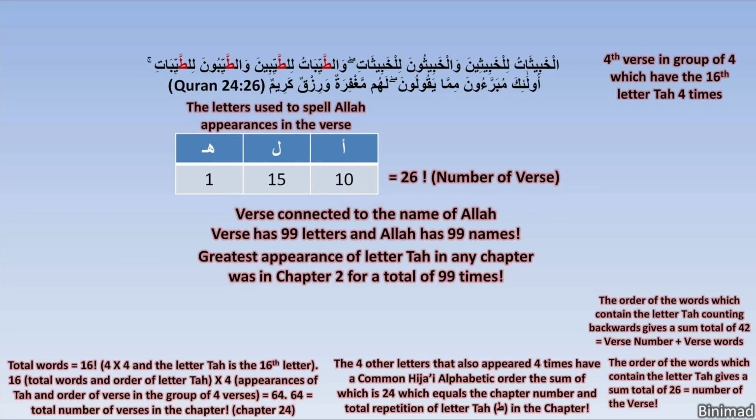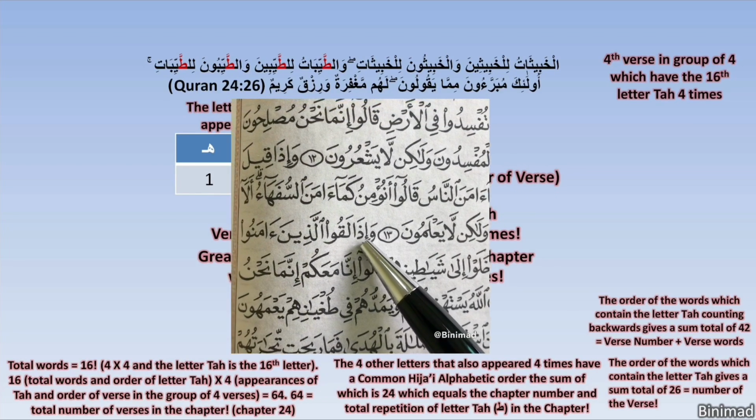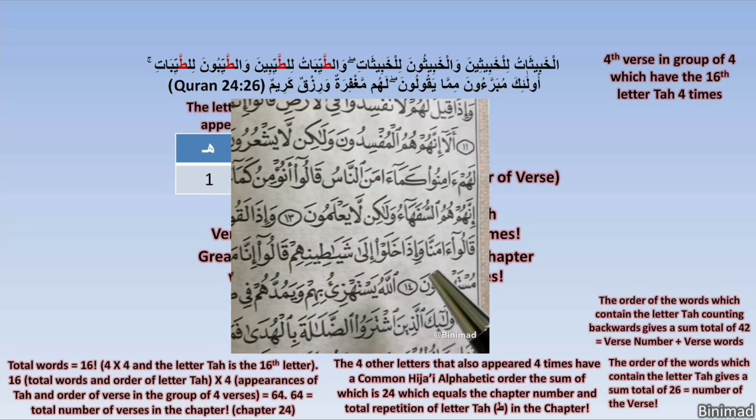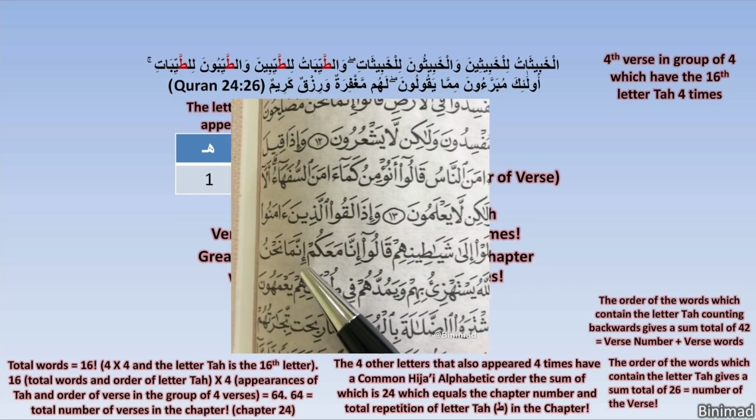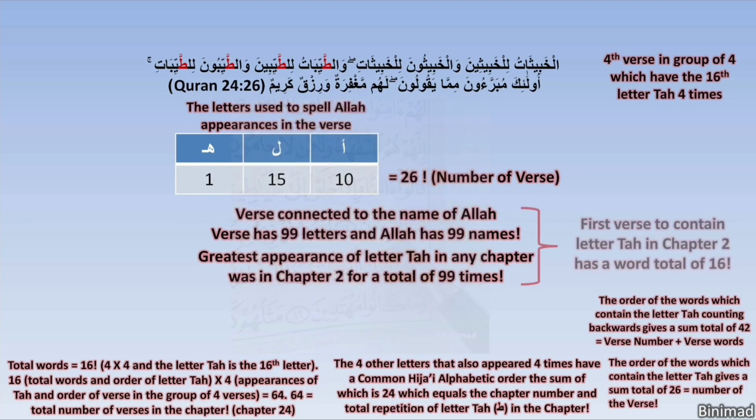So let's go to the first appearance of the letter Ta in this chapter, chapter 2. It turns out to be in verse number 14. Amazingly, and to confirm our path, the total number of words in this verse is 16. As we said, this is the alphabetic order of the letter Ta.